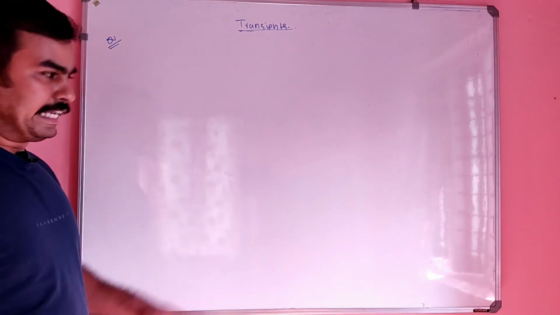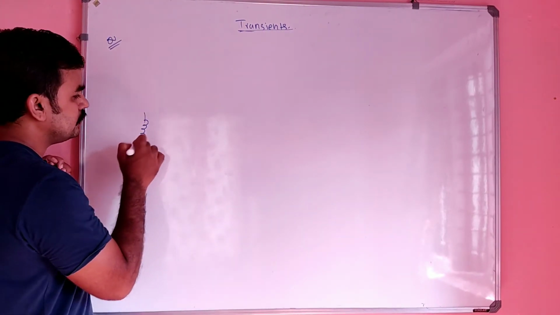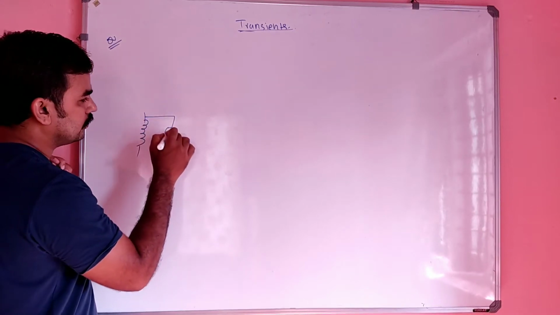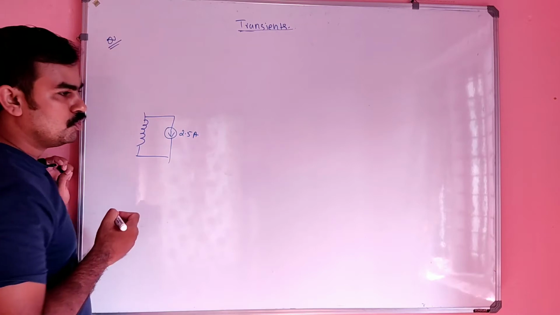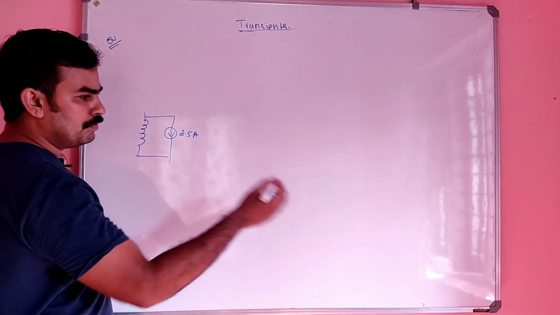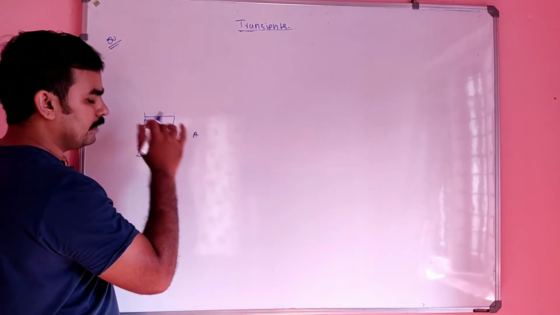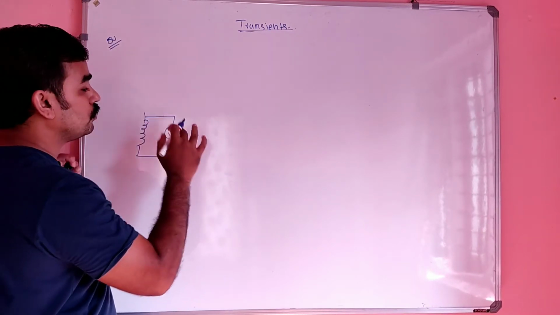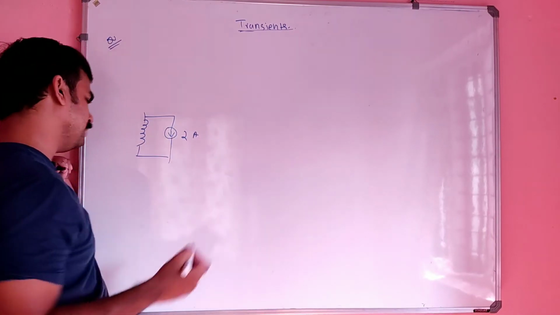And one more explanation I will give you for removing that. This was the inductor and this was 2.5 ampere, right? So why did I remove that 2.5 or 2 ampere? I think 2 ampere, right? Or sorry, 5 ampere, right? But anyway, it may be 2 ampere or something.